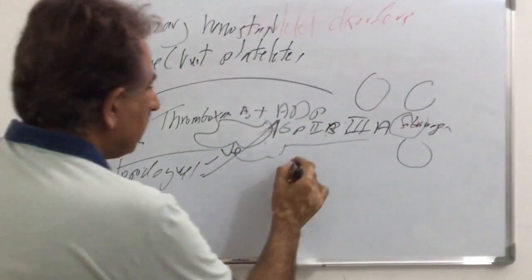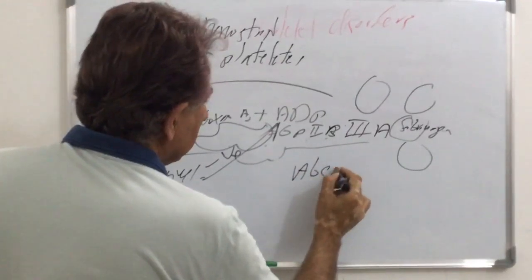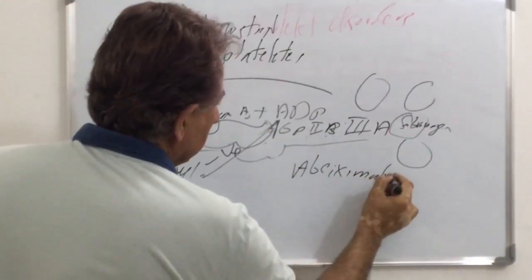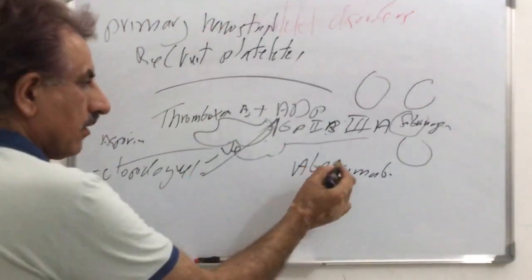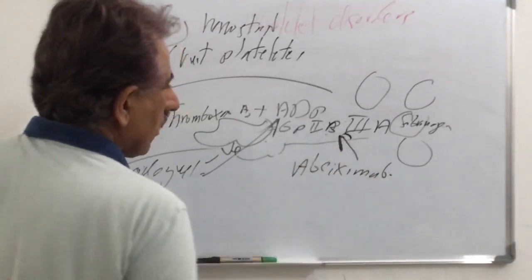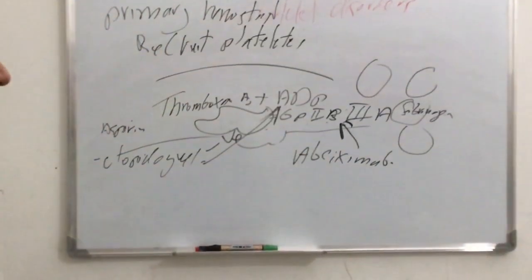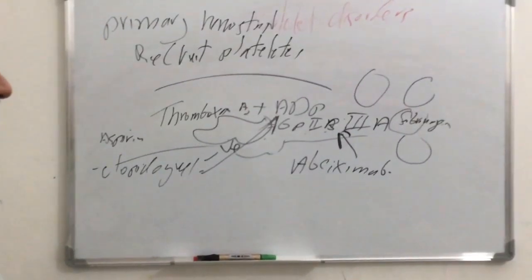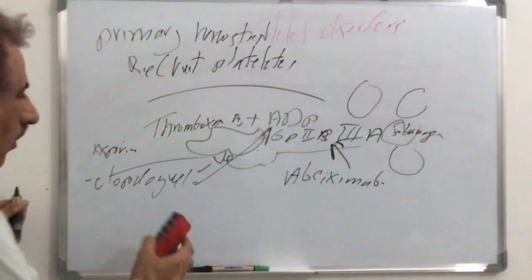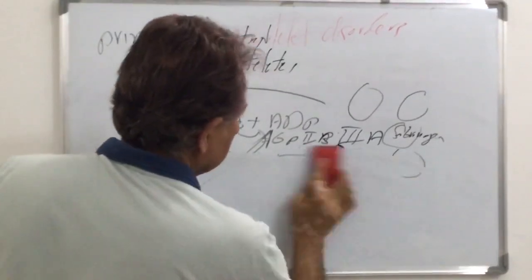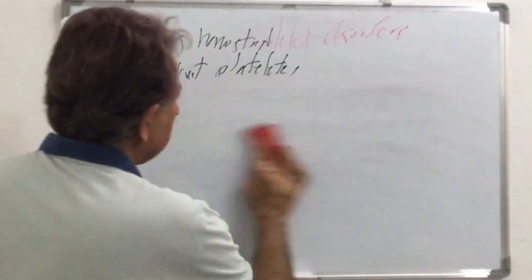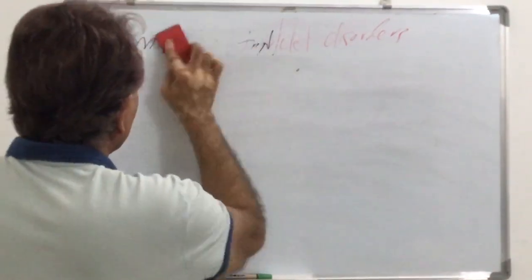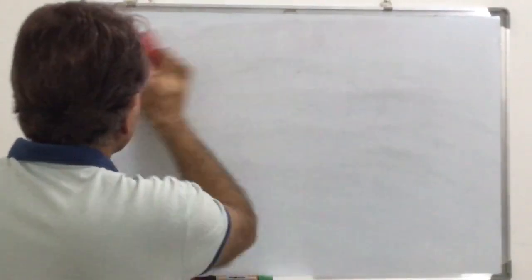While abciximab, a glycoprotein 2b3a antagonist, acts on this receptor, causing increased bleeding time and preventing platelet aggregation. This is, in short, the primary hemostasis.